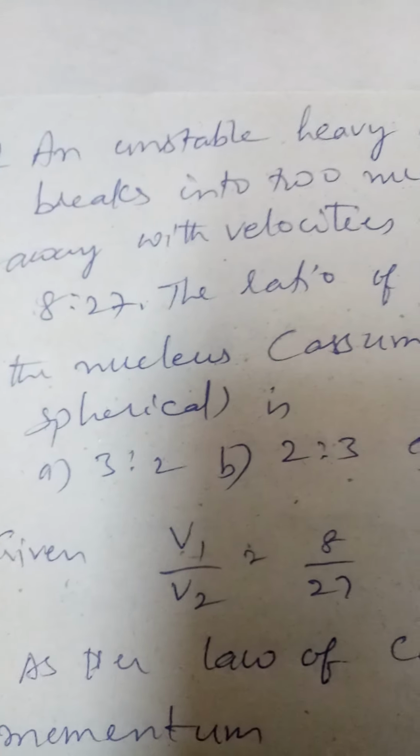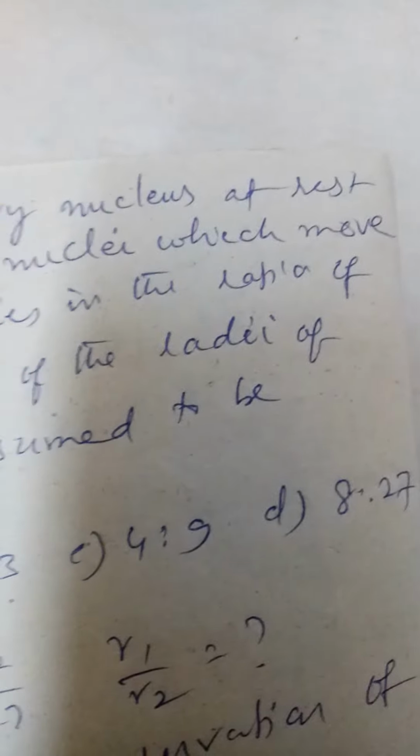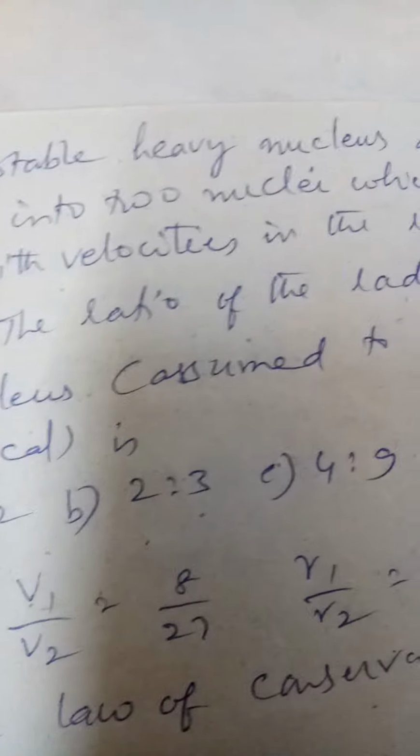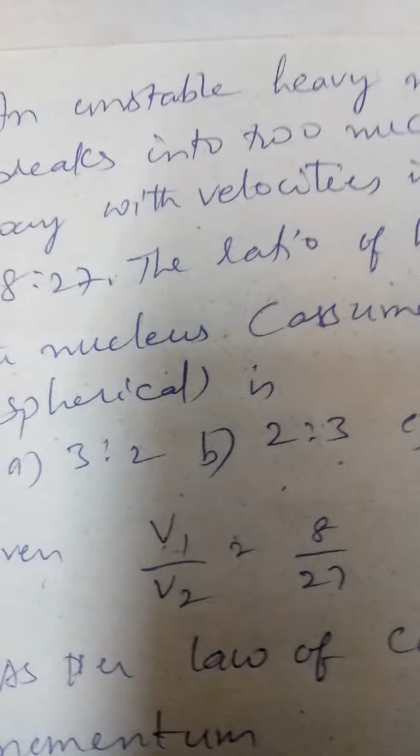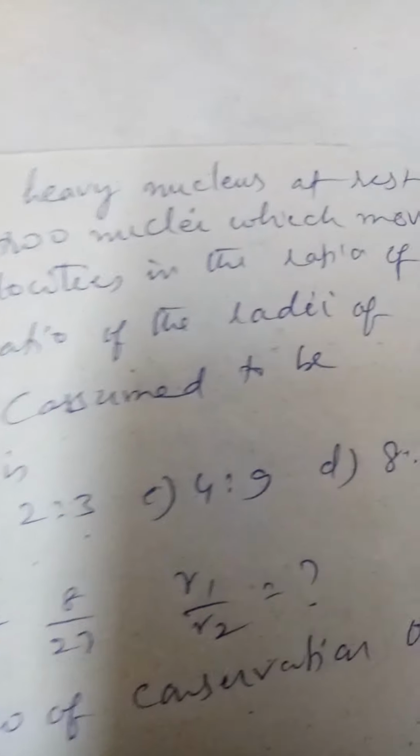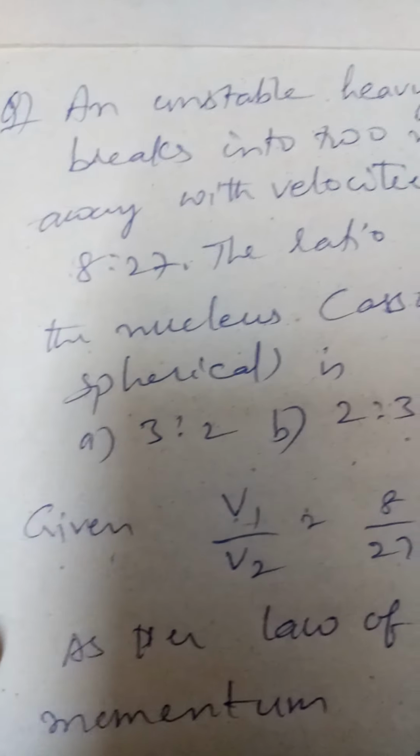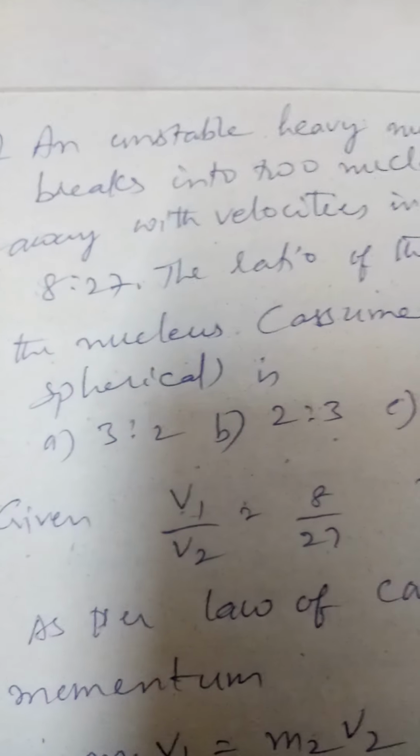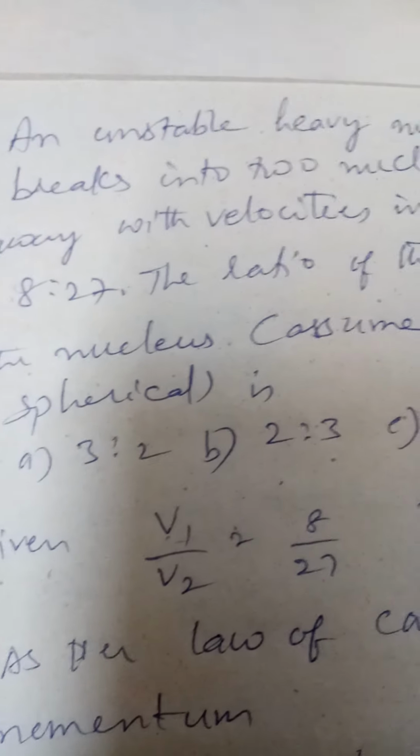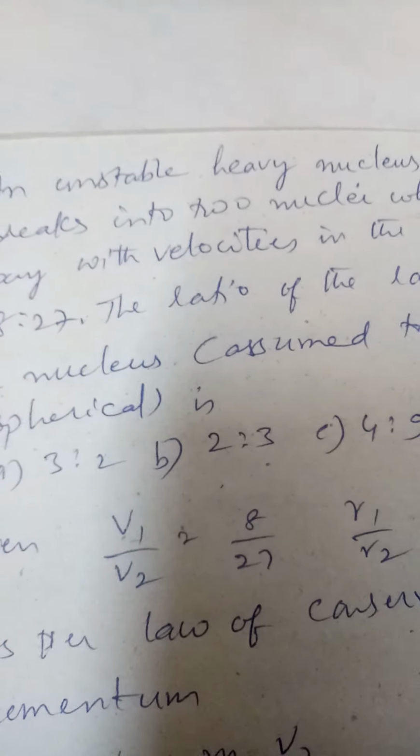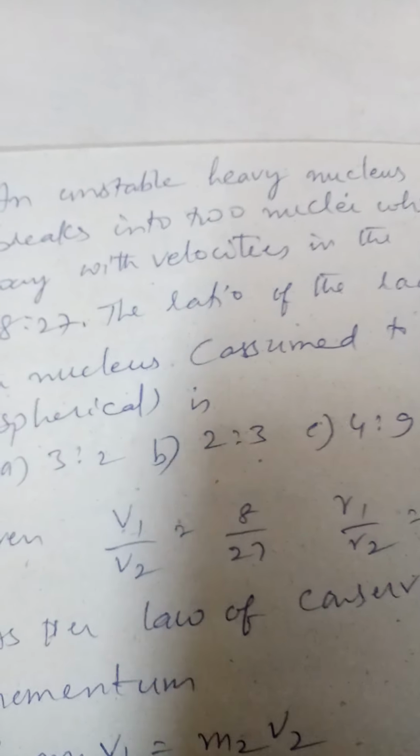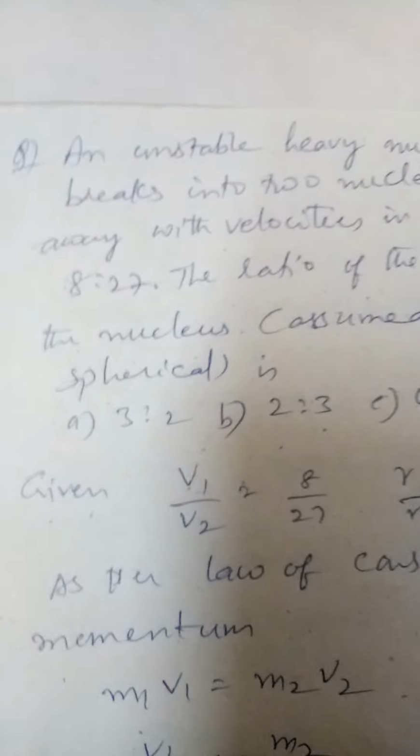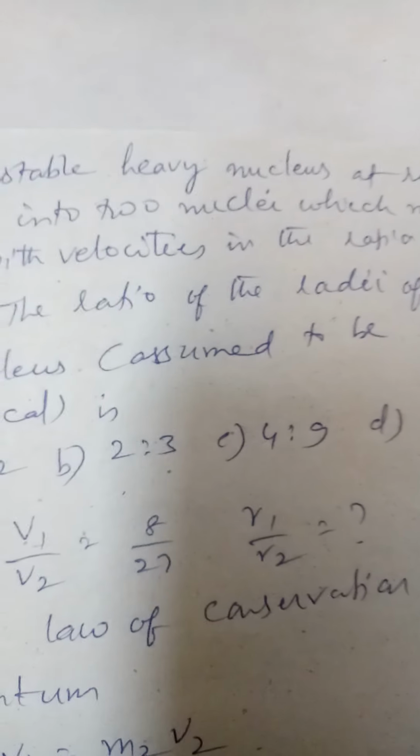Let's see another one. An unstable heavy nucleus at rest breaks into two nuclei which move away with velocities in the ratio of 8:27. The ratio of the radii of the nuclei, assumed to be spherical, is... See, the atom is considered to be spherical, the nucleus inside is also considered to be spherical. Now here velocity ratios are given and it is asking you what is the ratio of the radii.